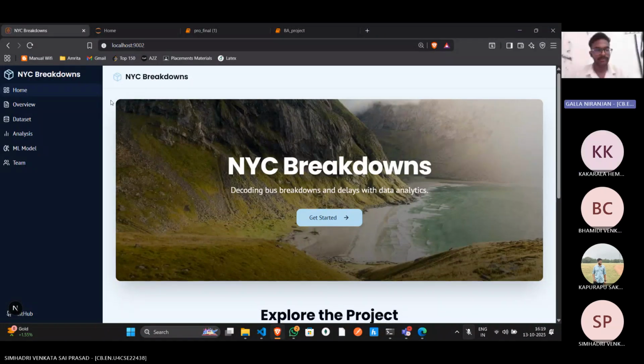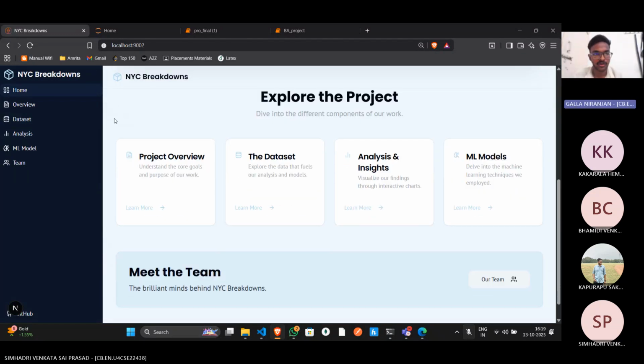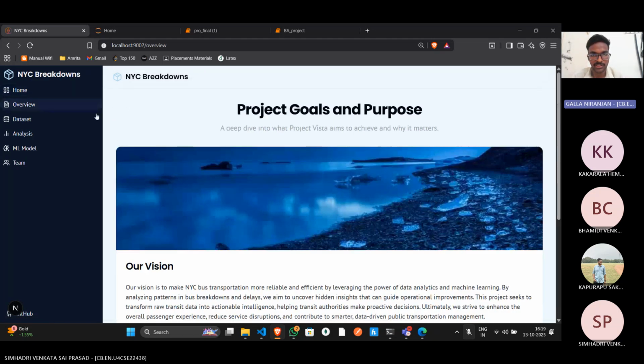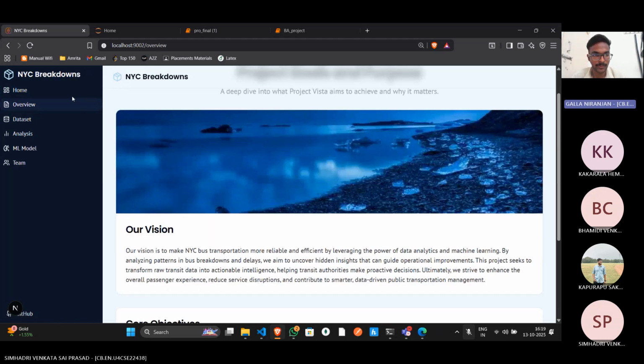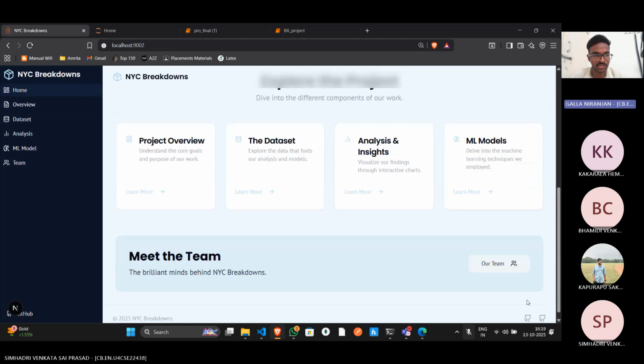Hello everyone. Today I'll be walking through our website, which has different tabs, like the home page, overview section, and dataset. The home page gives us a full overview of the project. It describes what the project is about, our motivation behind it, the dataset used, analysis and insights we derived, and the machine learning models we implemented. It also includes links to our GitHub repositories, one for our project analysis and one for our website source code.